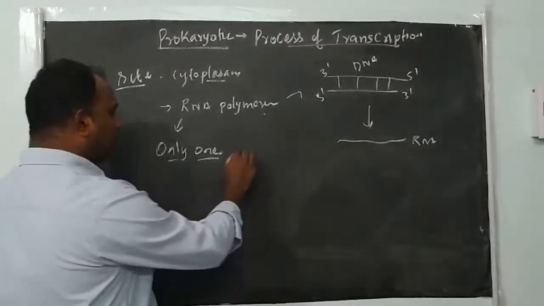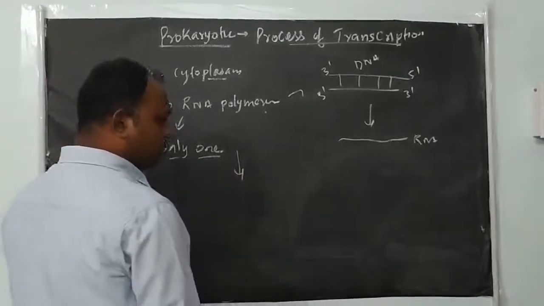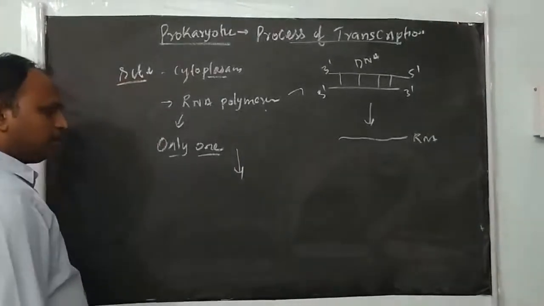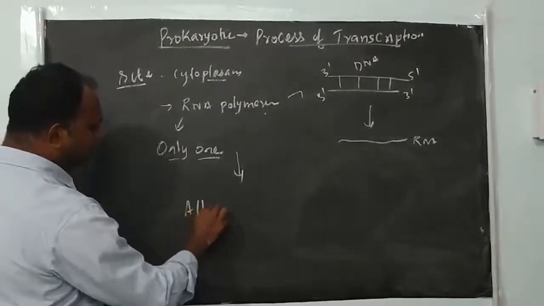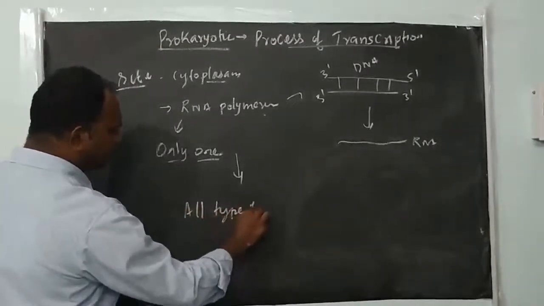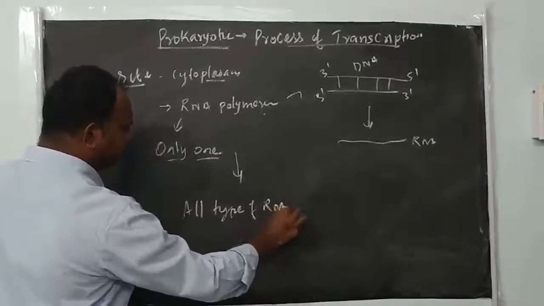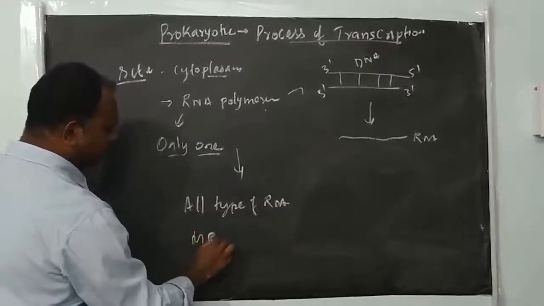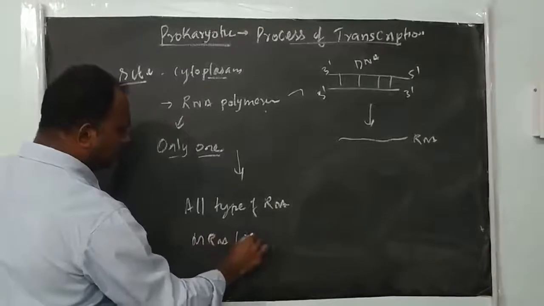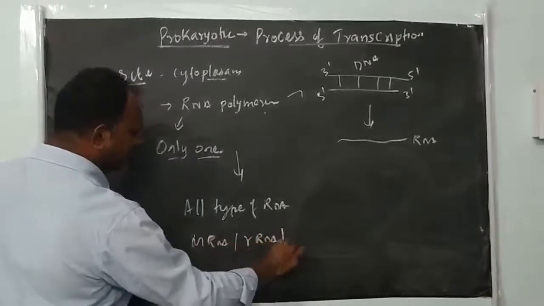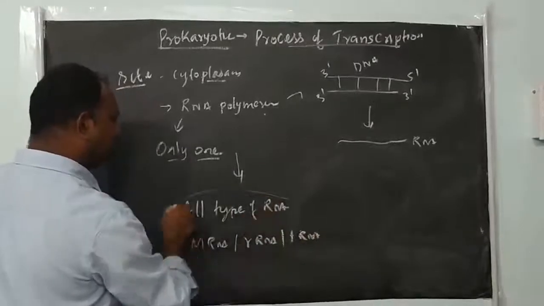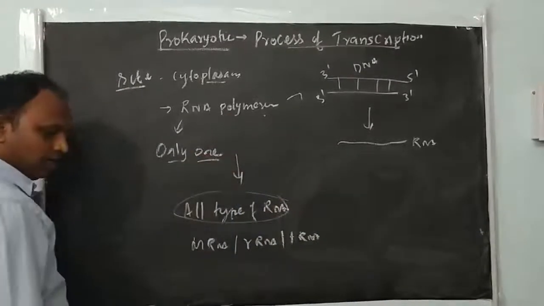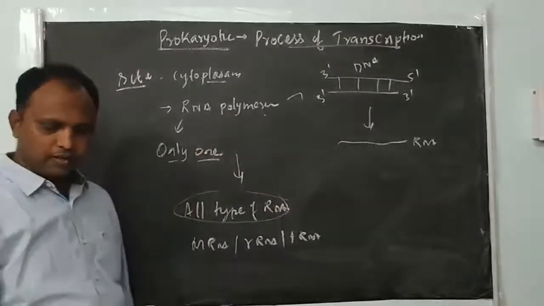This one type of RNA polymerase catalyzes the synthesis of all types of RNA like mRNA, rRNA and tRNA. So all three types of RNA are catalyzed by only one type of RNA polymerase in prokaryotes.